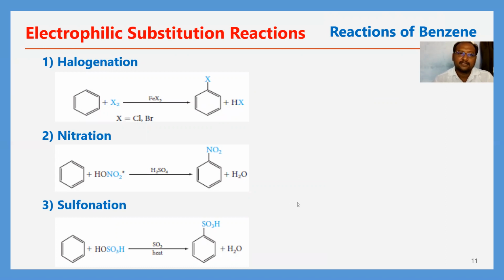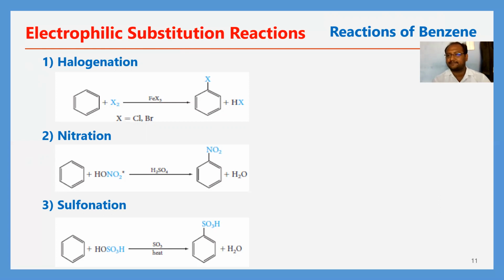Here halogenation is an electrophilic substitution. What does electrophilic substitution mean? The electrophile starts the substitution reaction. The displacement of an electrophile by another electrophile is called electrophilic substitution.